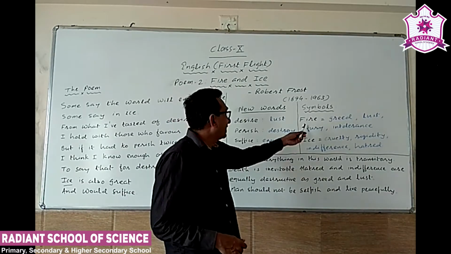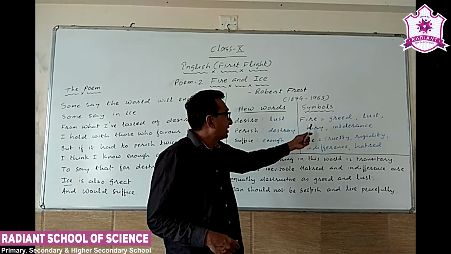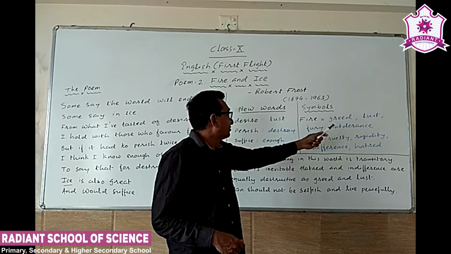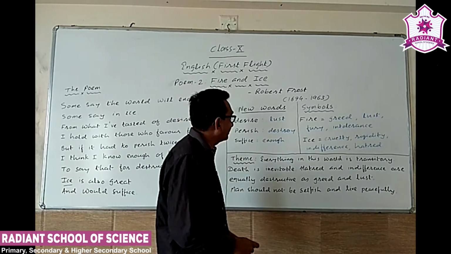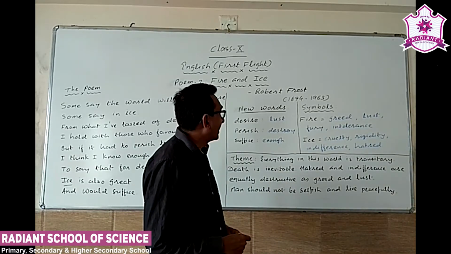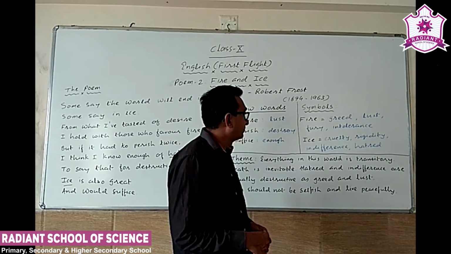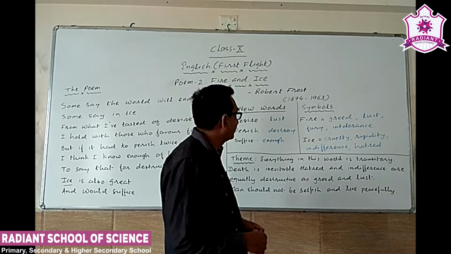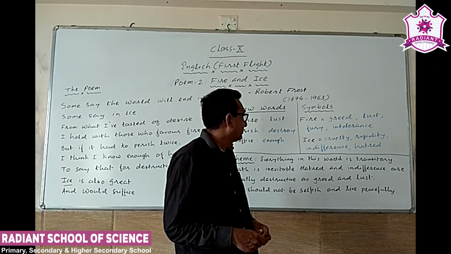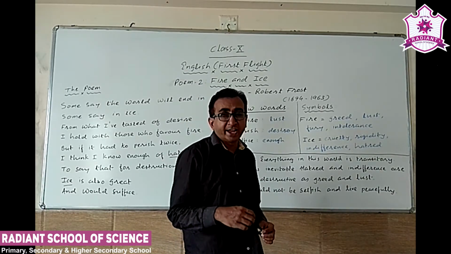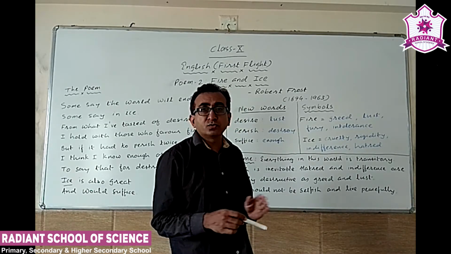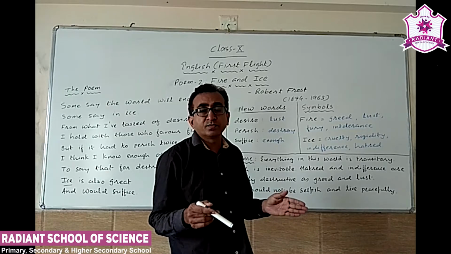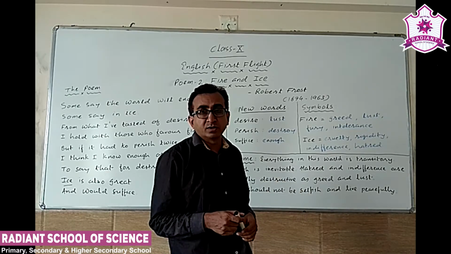The first is fire, which represents greed, lust, fury, or intolerance. And the second symbol is ice, which represents different negative feelings like cruelty, rigidity, indifference, or hatred towards anyone. These are the two opposite symbols used in the poem.